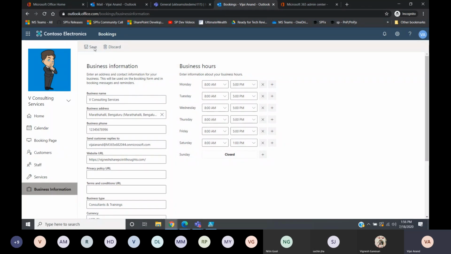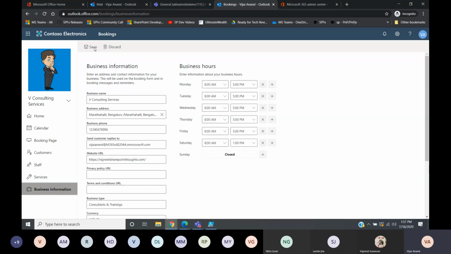Once I provide the business information, we need to consider what services we are going to provide: initial consulting, and then corporate trainings. Initial consulting means in case they have any queries and just want to book an appointment to have an initial consultation. That is one service we are offering. The second one is corporate trainings, in case someone needs to book an appointment and inquire about what trainings we offer and how much they cost. They can book an appointment.